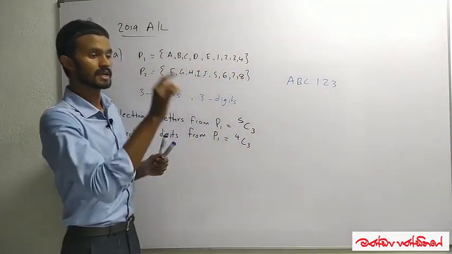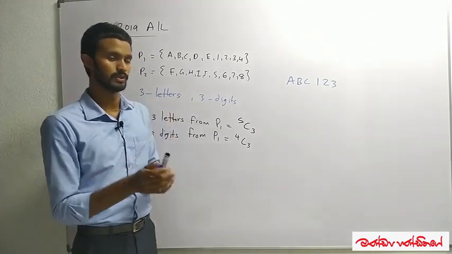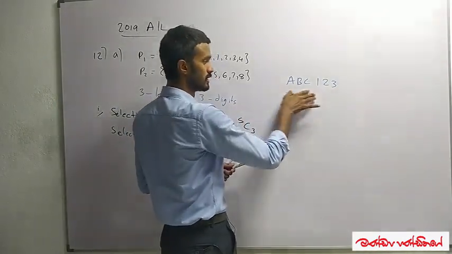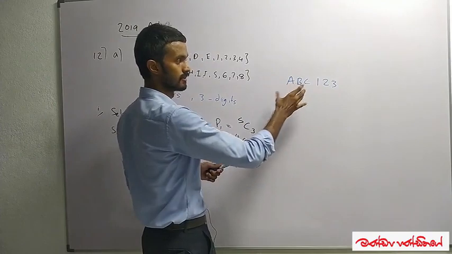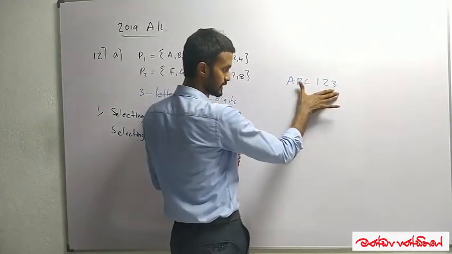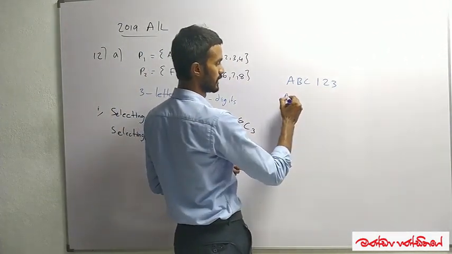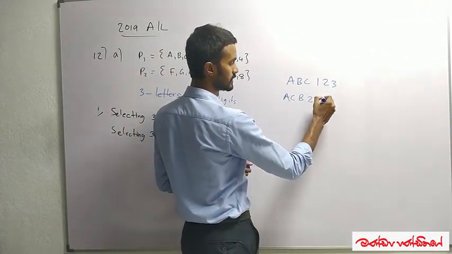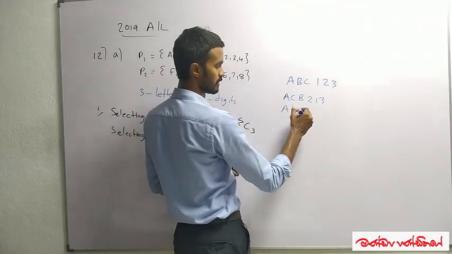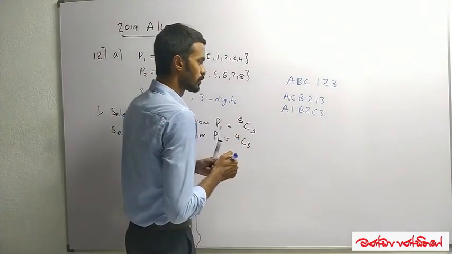And I am asking you, the one who is watching the video, to write a password using these 3 letters and 3 digits. Using these six elements, I'm asking you to write a password. Someone may write ACB 213. Someone may write A1 B2 C3. Like that, you can write.